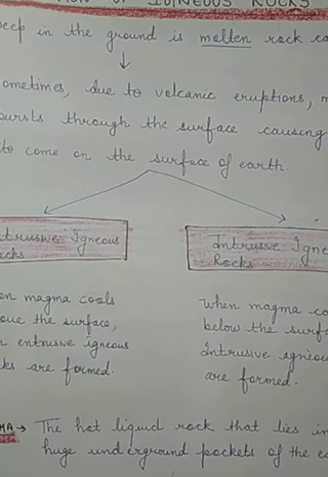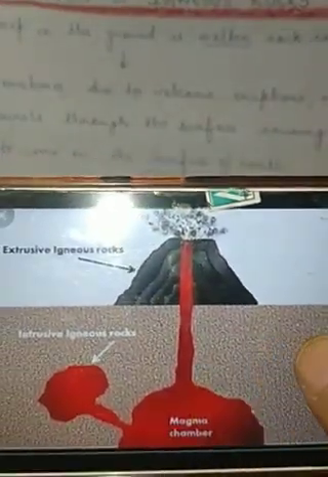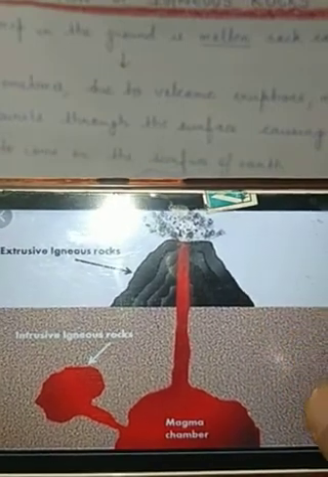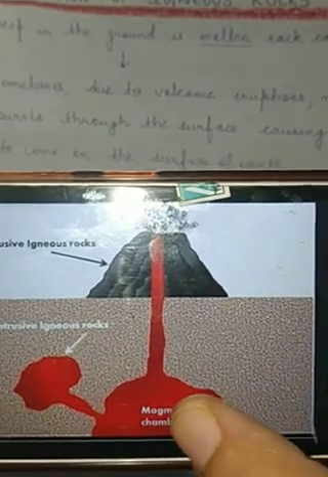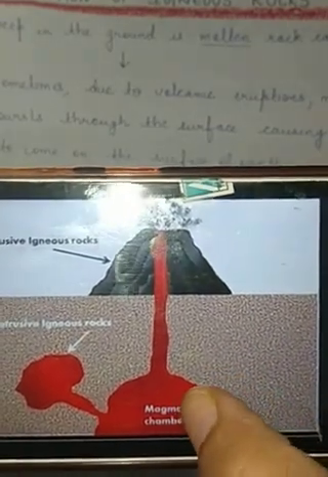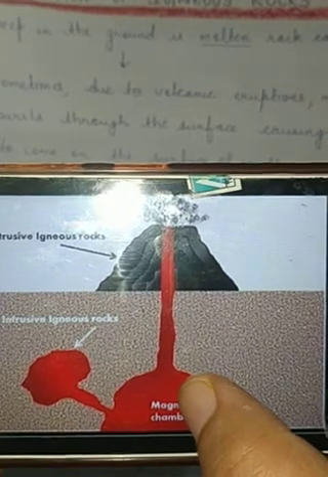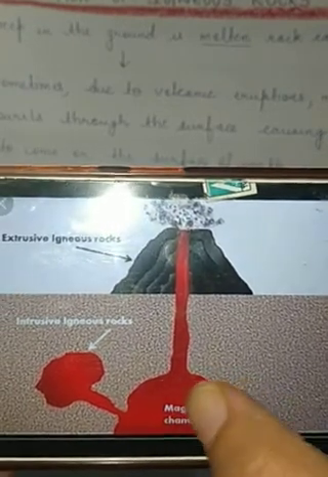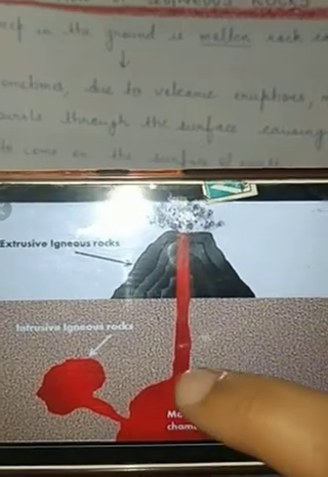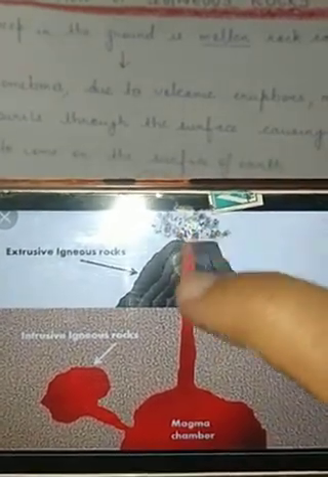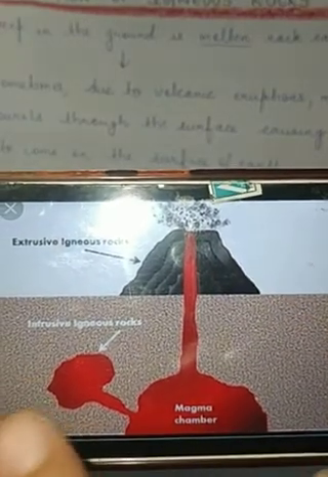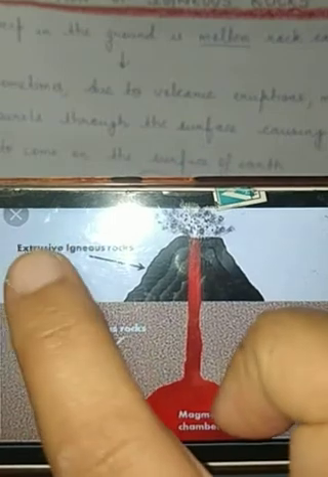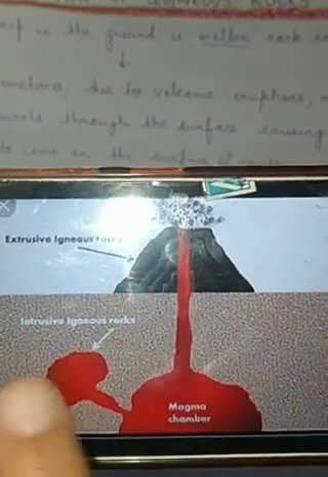So this is all about how the formation of igneous rocks takes place, and I will tell you with the help of a picture also. See this picture clearly. What is this? They have shown the inside of earth, and they have shown the mountain. So what happened during volcanic eruption? This is the magma, hot liquid material which is present inside the earth, shown in red color. This magma comes on the surface of earth during volcanic eruptions, and two kinds of rocks are formed: intrusive igneous rock and extrusive igneous rock.